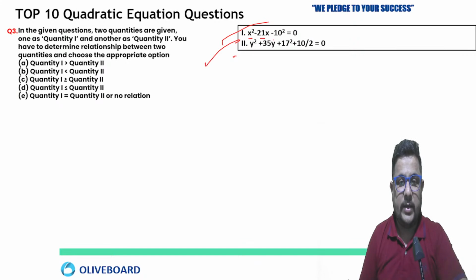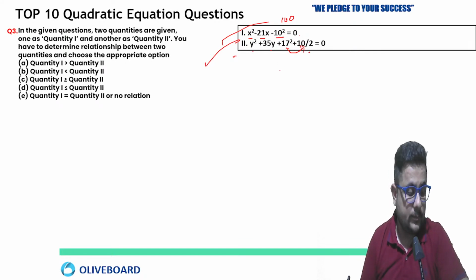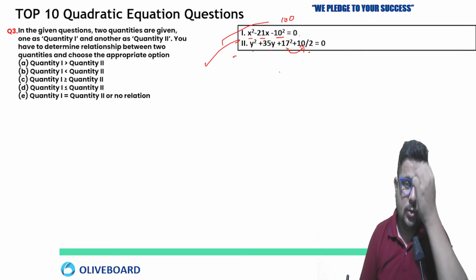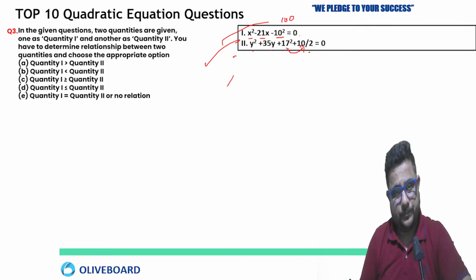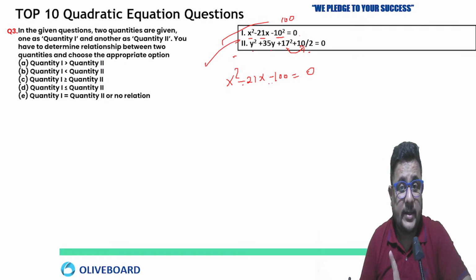x square minus 21x minus 10 square equals 0. 10 square is what? 100. y square plus 35y plus 17 square plus 10 by 2. There is some extra calculation, but you people can do that. What is going to be the relation here? Tell me fast. Now see, x square minus 21x minus 100 equals 0. So b is negative, c is negative. Remember that. B is negative, C is negative, means the first value is going to be positive and the second one negative. The higher one will be positive here. Clear?